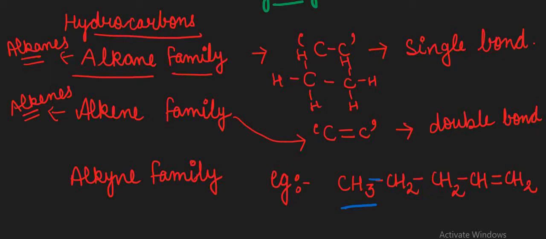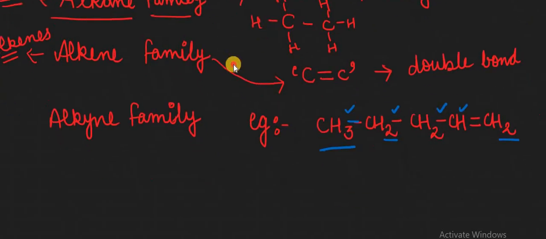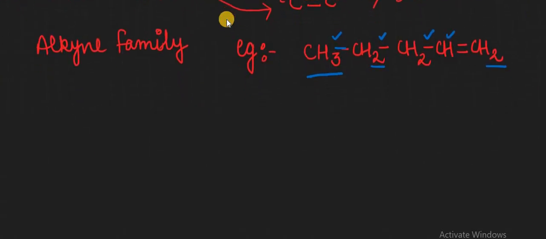The same is true of the second carbon, with 2 bonds to hydrogen atoms. Now coming to the 4th carbon, 1 bond is completed with a carbon, a second with a hydrogen, and 2 bonds are present among the carbon atoms. That's why it is included in the alkene family. We can also write this complete compound in the open form like this.